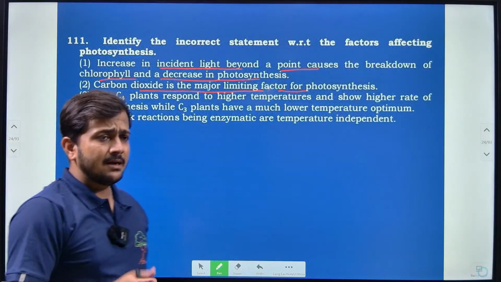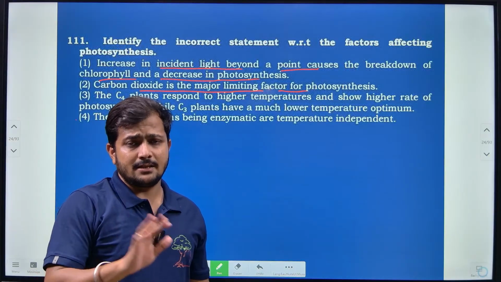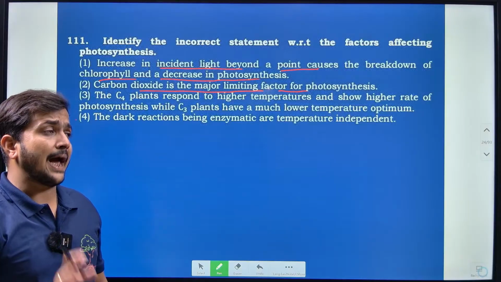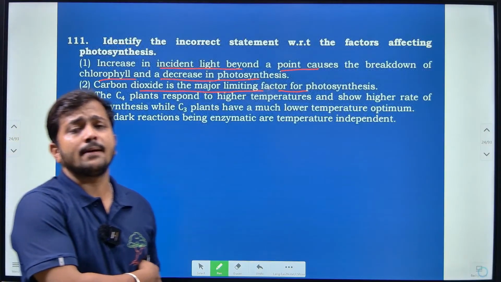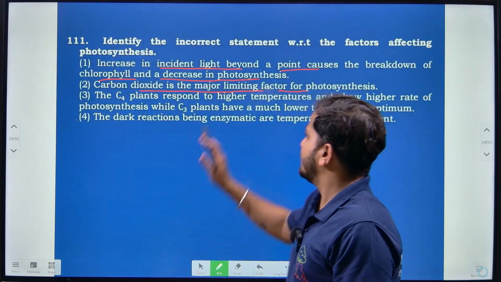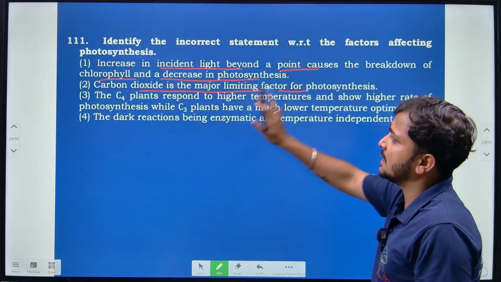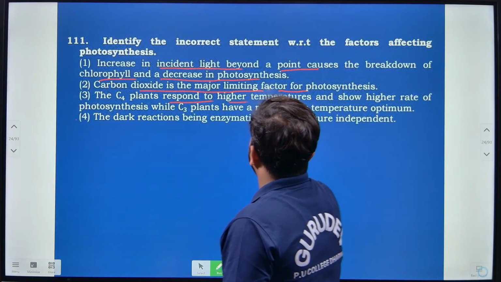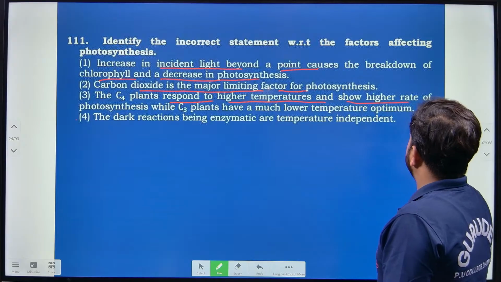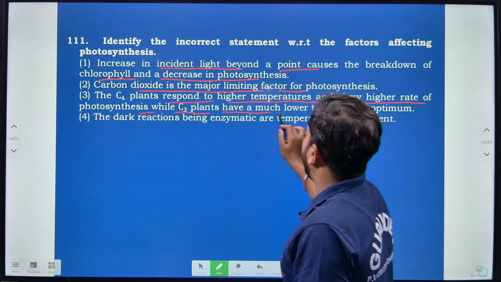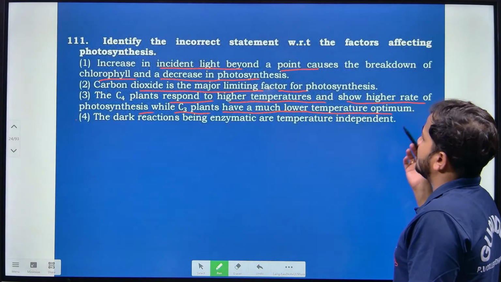If carbon dioxide will be less, then we are not going to find photosynthesis, because to carry out photosynthesis or to form an organic molecule, what is required? Carbon dioxide is required. Then definitely it is going to be a major component of photosynthesis. The C4 plants respond to higher temperature and show higher rate of photosynthesis, while the C3 plants have much lower temperature optimum.